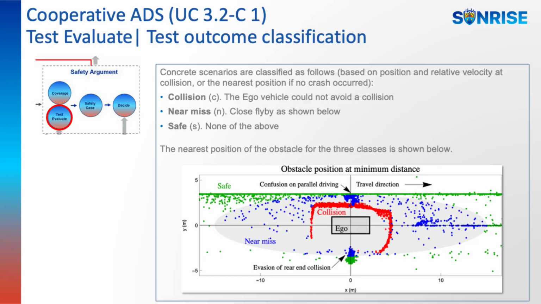Concrete scenarios are classified as follows, based on position and relative velocity at collision, or the nearest position if no crash occurred. Collision, C. The ego vehicle could not avoid a collision. Near miss, N. Close flyby as shown below. Safe, S. None of the above. The nearest position of the obstacle for the 3 classes is shown below.